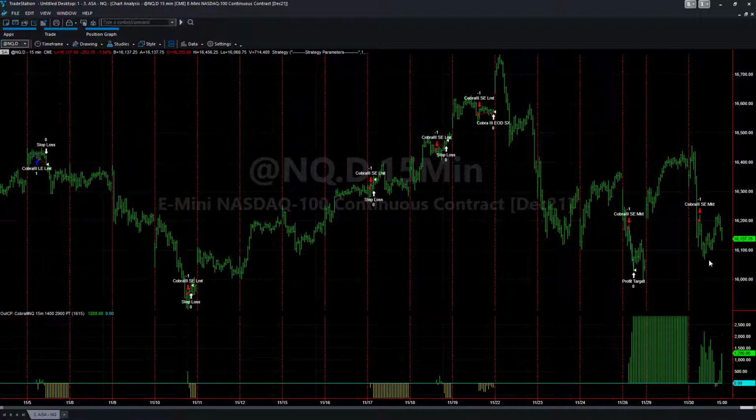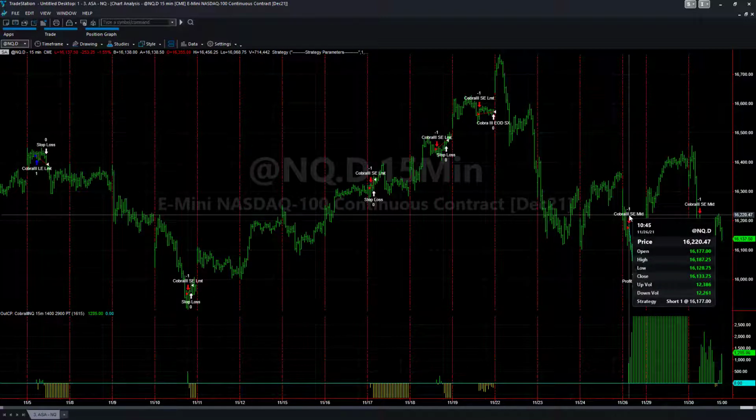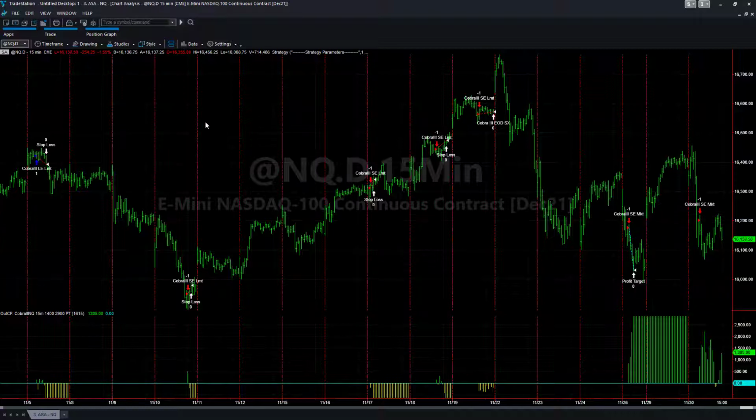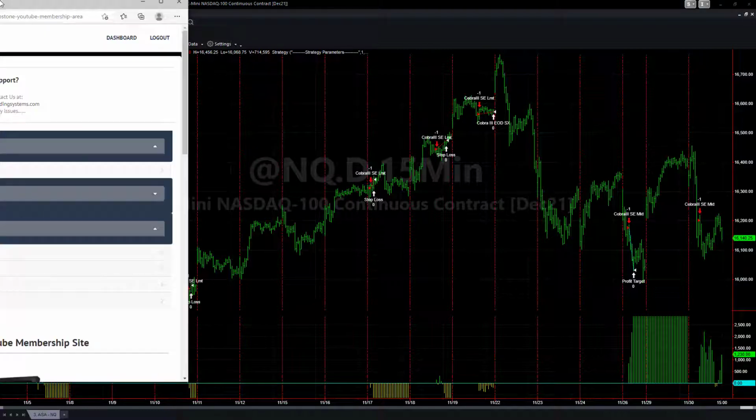So I wanted to share that with you in this Cobra 3 short today, and this one is one that would have showed up if you set your Don't Trade If Holiday function to false. So those are the trades for Cobra 3 with Don't Trade If Holiday.